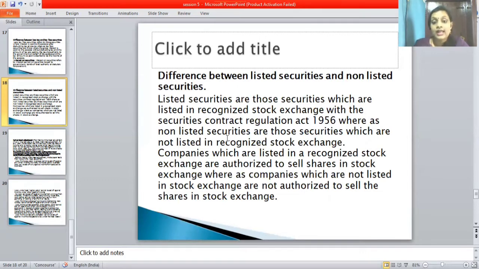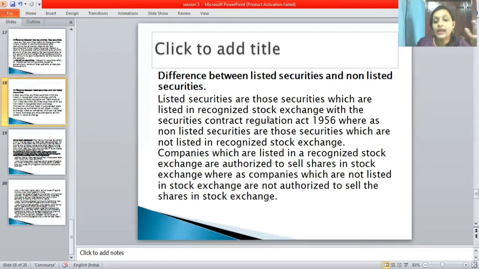So here it tells that listed securities are those listed in a recognized stock exchange under the Securities Contracts Regulation Act, 1956, whereas non-listed securities are those which are not listed in a recognized stock exchange.